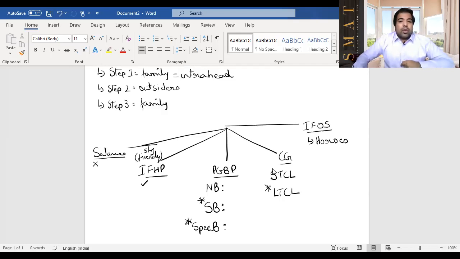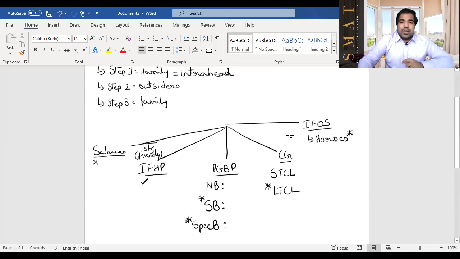And guys, horses also have unique blood. So there are 4 unique bloods. Speculative business has unique blood, specified business has unique blood, long-term capital gain loss has unique blood, and horses have unique blood. Unique basically means they cannot be set off against each other also. Unique means individually they're all unique and they will wait for their own blood to be set off.